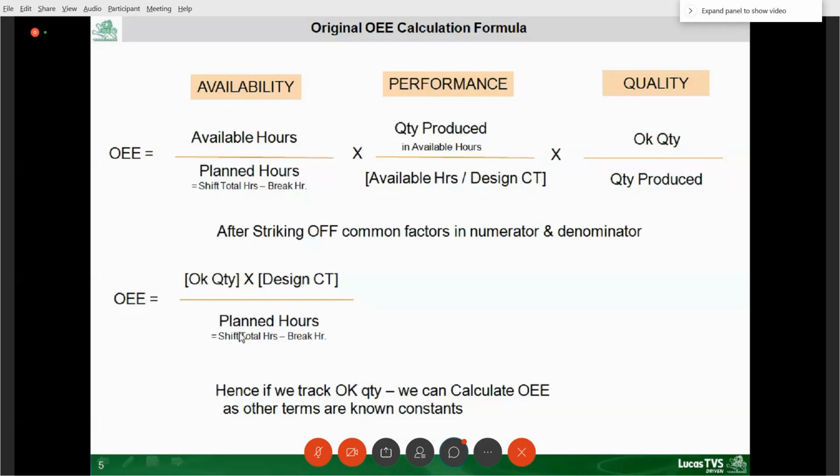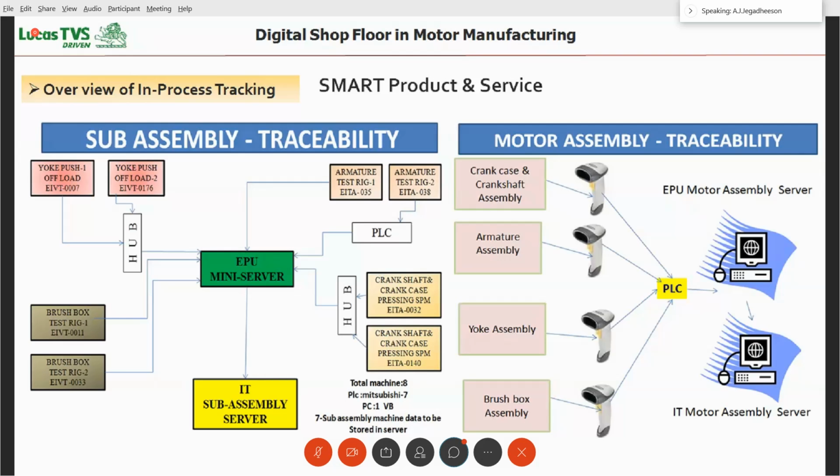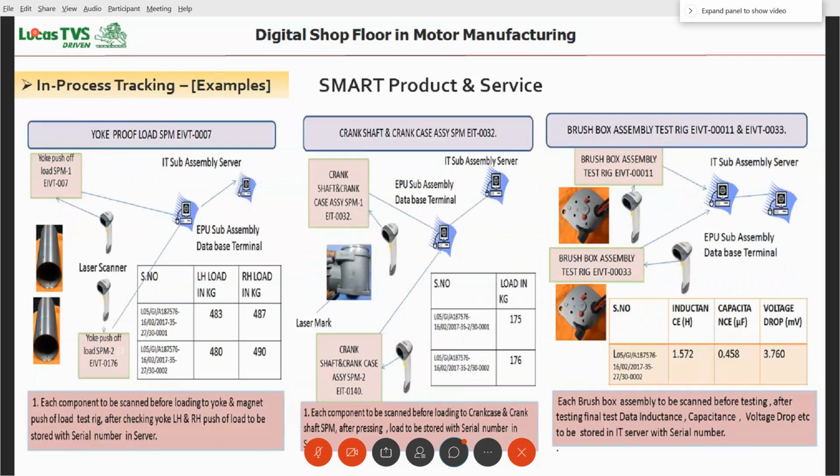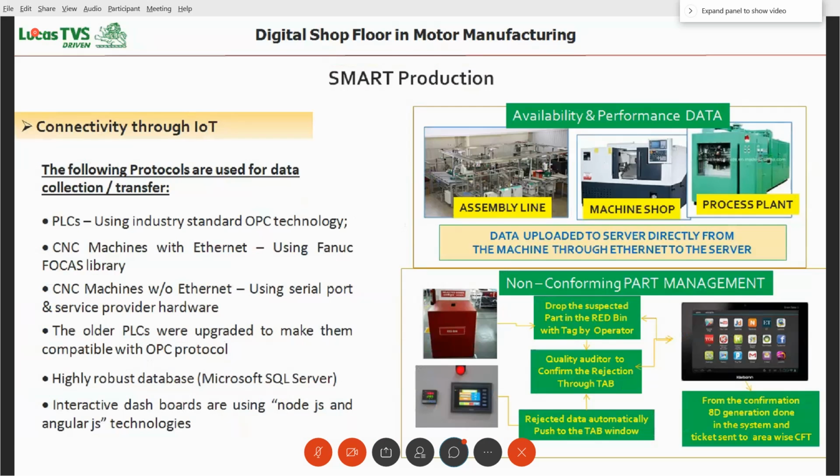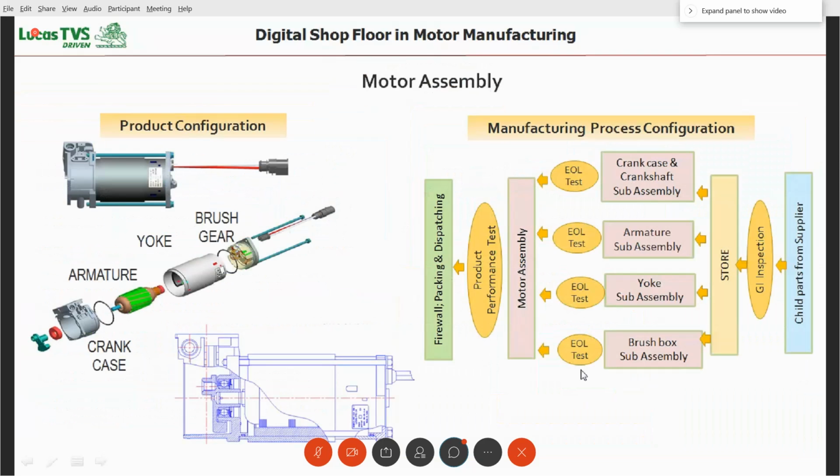So what we need to do? We need to know how much OK quantity is being produced daily or every hour, and then we will be able to calculate the OEE. As I showed here, in each end of line test, after every sub-assembly, after every motor, it will be tested. So we will know at the end of every hour or at the end of every shift how many products have passed. That is enough to calculate the OEE.